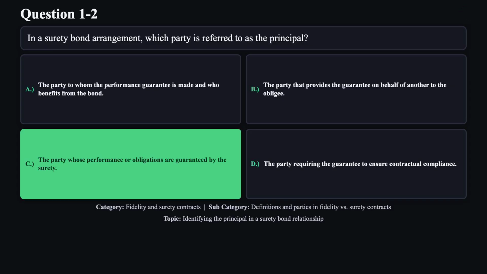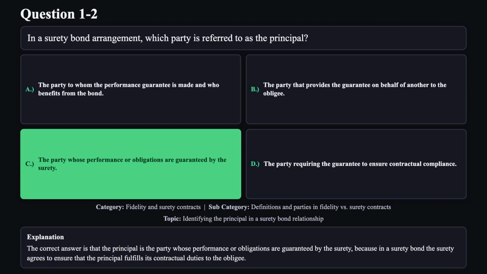The correct answer is C. The correct answer is that the principal is the party whose performance or obligations are guaranteed by the surety, because in a surety bond, the surety agrees to ensure that the principal fulfills its contractual duties to the obligé.